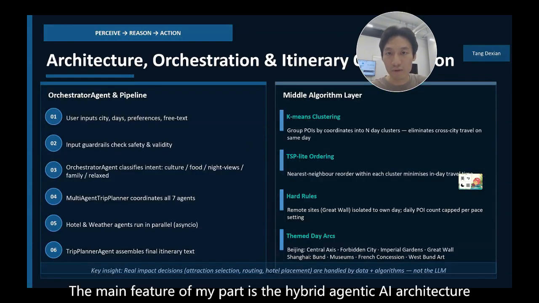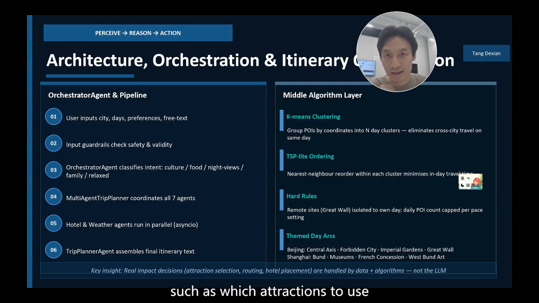The main feature of our part is the hybrid agentic AI architecture. The important decisions, such as which attractions to use, how to arrange daily routes, where to recommend hotels, and how to form same-day plans, are not fully delegated to the LLM.